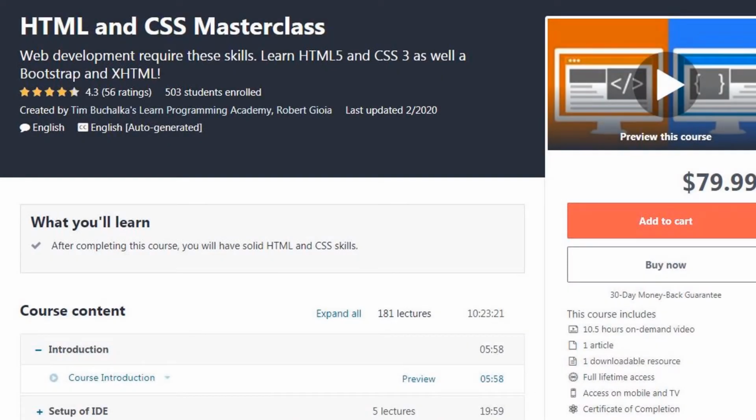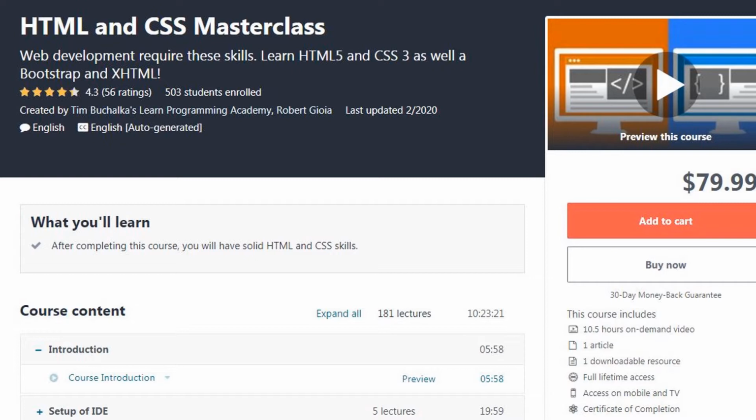HTML and CSS Masterclass. This course is the ultimate HTML and CSS bootcamp. Do you want to learn how to build websites and obtain a set of web development skills that you can use to make real money? This course will give you a solid foundation and mastery of HTML and CSS, along with Bootstrap and XHTML.